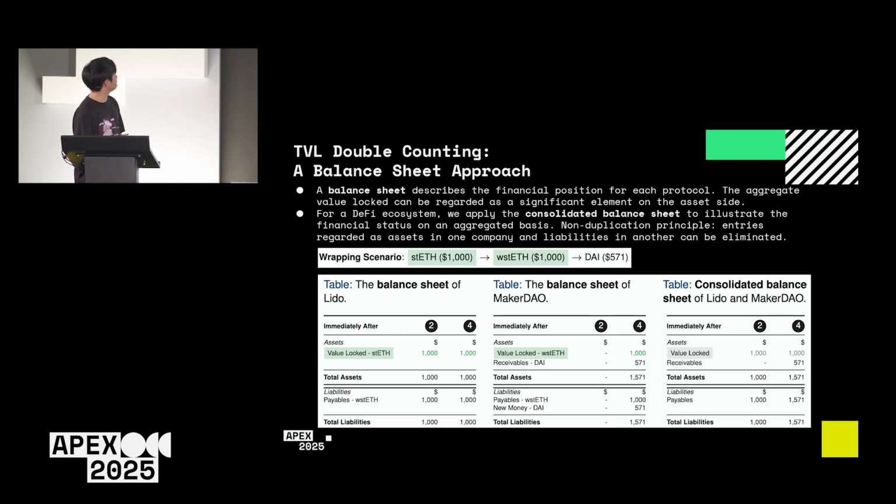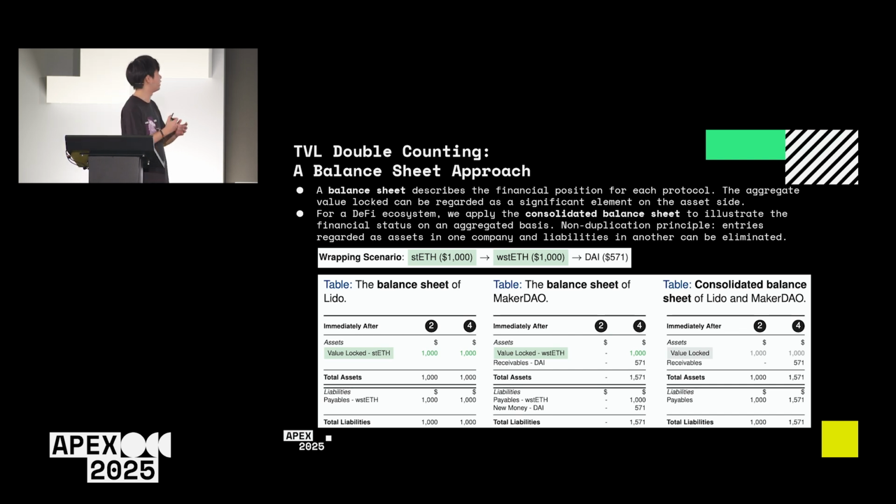To better illustrate the TVL double counting problem, we adopt a balance sheet approach. A balance sheet describes the financial positions of DeFi protocols. The aggregate value locked can be regarded as a substantial proportion of the asset side. For the DeFi ecosystem, we apply the consolidated balance sheet, trying to illustrate the financial statement on an aggregate basis. And using the non-duplication process, we can effectively eliminate the double counting.